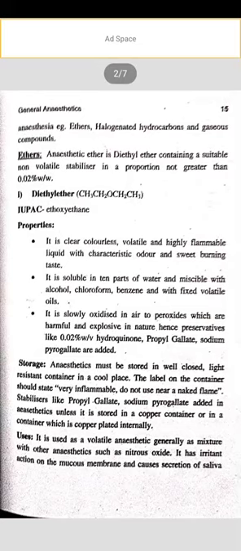It is soluble in 10 parts of water and miscible with alcohol, chloroform, benzene, and with fixed and volatile oils. It is slowly oxidized in air to peroxides, which are harmful and explosive in nature. Hence, preservatives like 0.02% weight by volume hydroquinone, propyl gallate, and sodium propyl gallate are added.